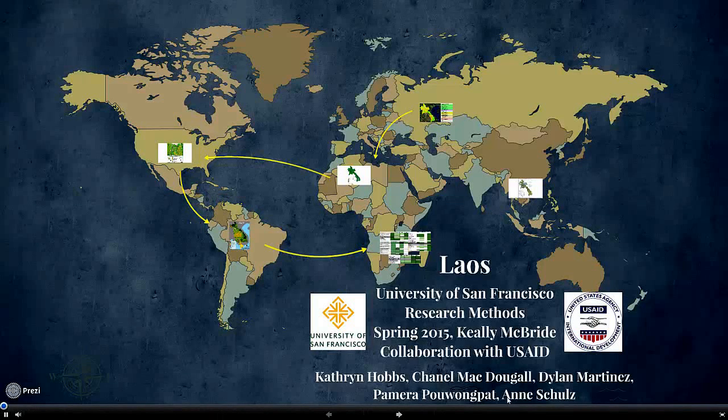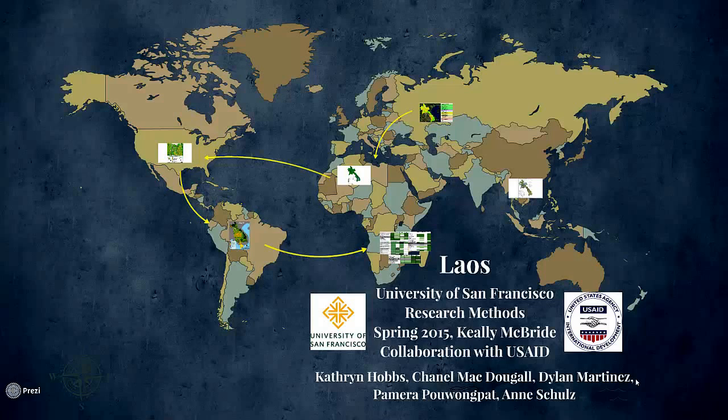Our group was tasked with finding characterizations and definitions of land cover in Laos for a project about the Mekong River Basin that is in progress under USAID. We began our research in a broad fashion, first looking for definitions specific to Laos's land cover that were already established by various organizations. We were able to find a number of different organizations with definitions, yet many of them were lacking the depth we required for this project.